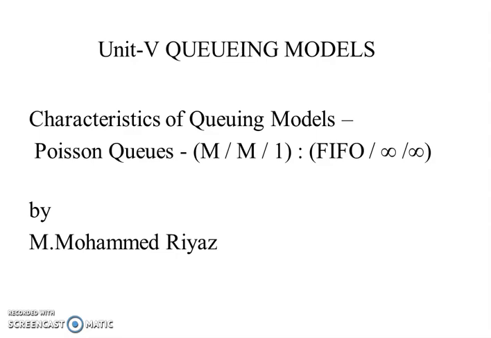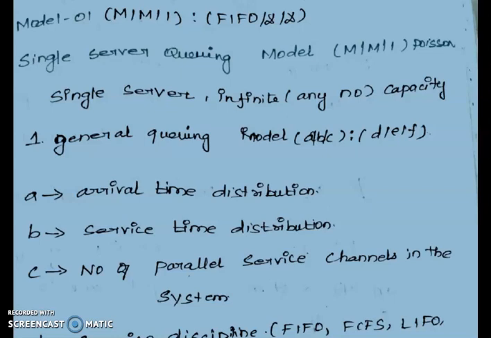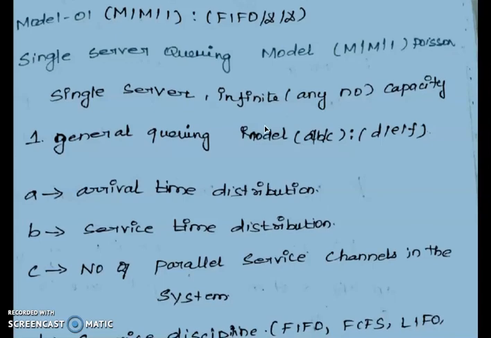Today we are discussing model 1. Last class we discussed what a queuing model is, what its characteristics are, and how it is to be used in real time. Today we are discussing model 1, M/M/1, first in first out, infinity/infinity. This is called the single server queuing model. M/M/1 Poisson: here a single server, infinity means any number of capacity. This is called a single server.